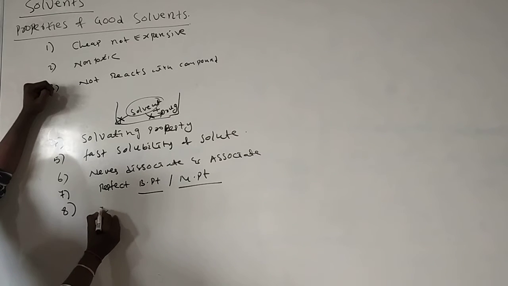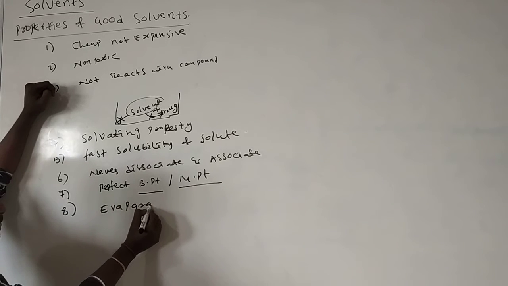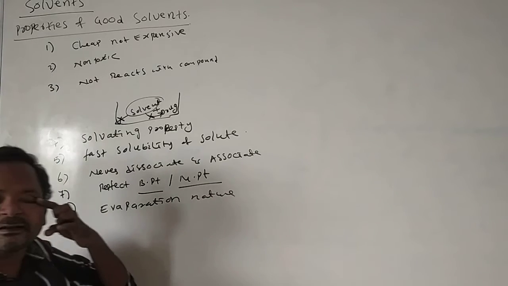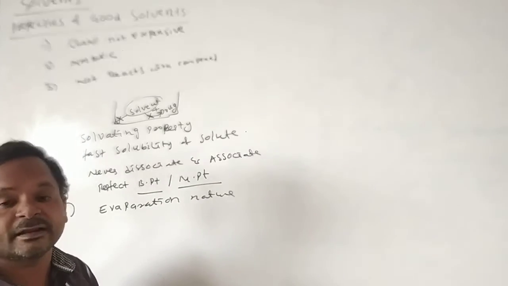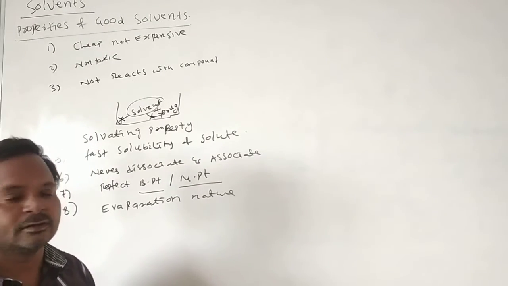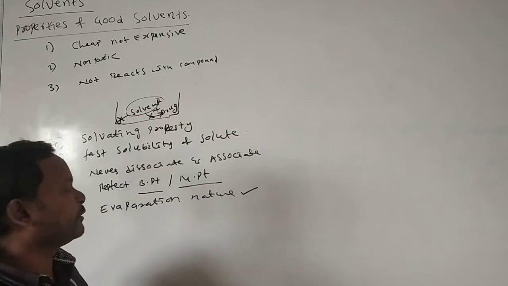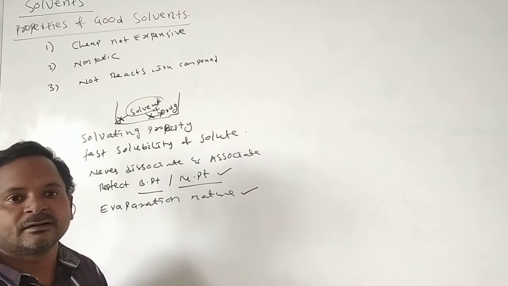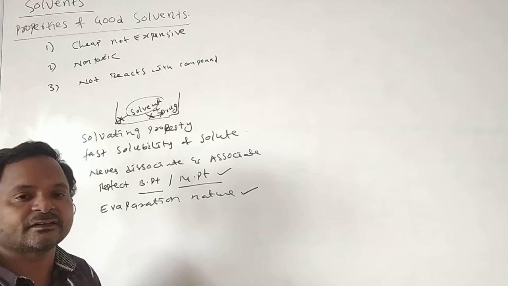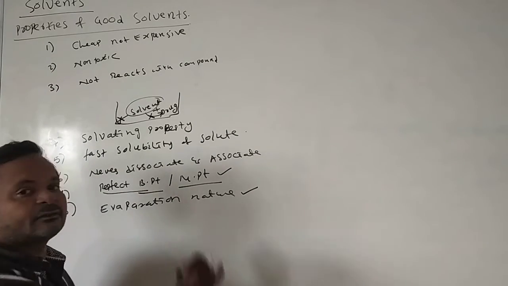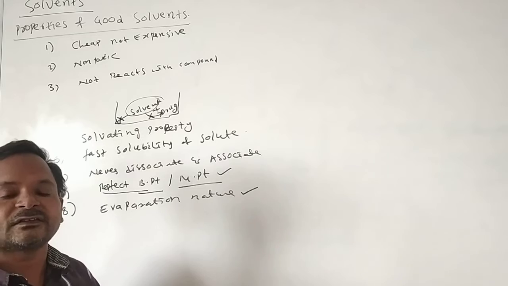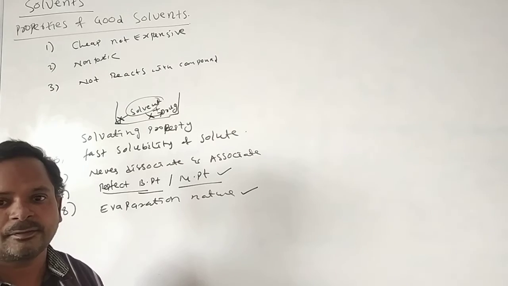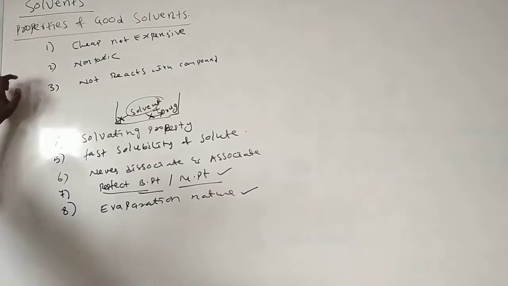And the solvent should have the evaporating nature. Why? During the crystallization of compounds, the solvent should evaporate from the compound. That's why it should have the evaporation nature. And during the separation of compounds, the solvent should have a fixed boiling point. If the solvent has a fixed boiling point, we can separate the solvent from that compound. These are the important properties of a solvent.